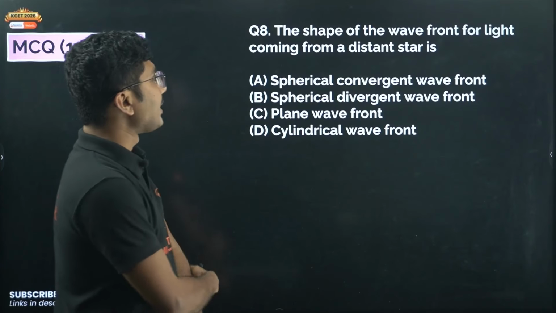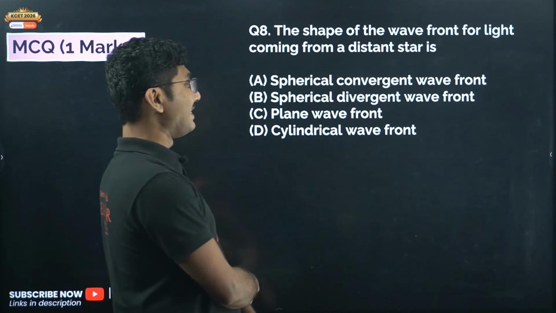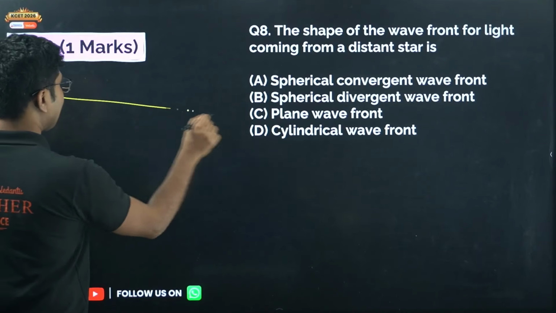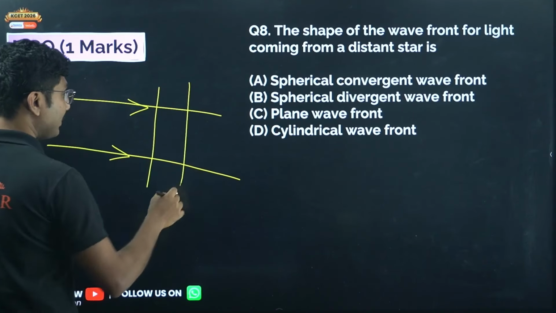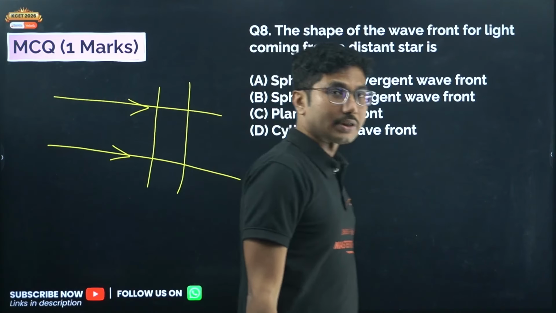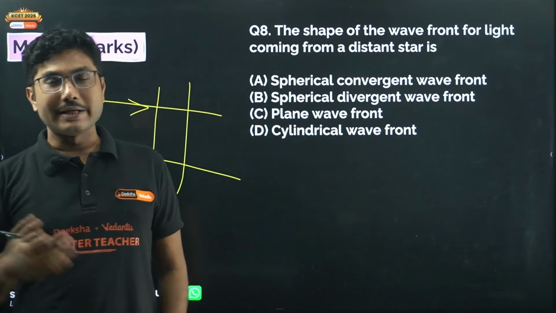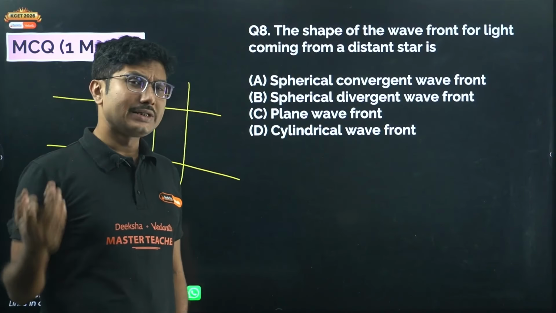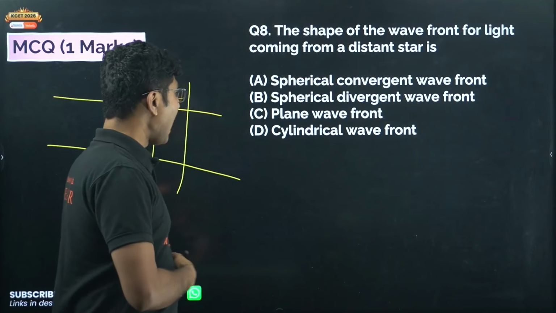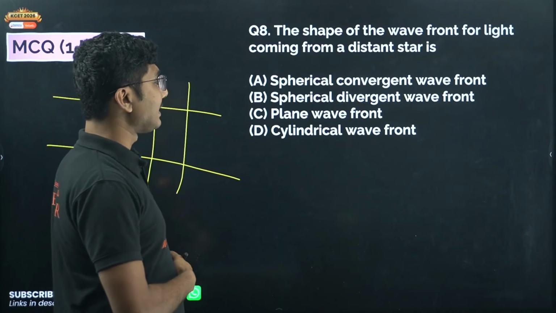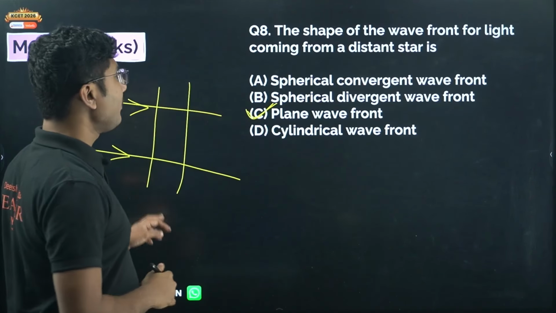Now next, the shape of the wavefront for light coming from a distant star is. From a distant star we can assume that the rays of light are parallel to each other. That is what we say, that if the object is located at infinity, the light rays become parallel. For a distant star, you can assume that the rays are parallel to each other, and based on that fact you can say that it's again a plane wavefront.